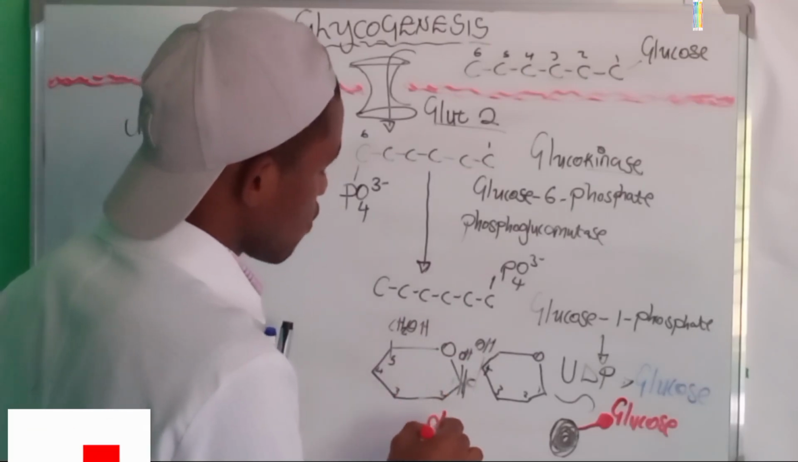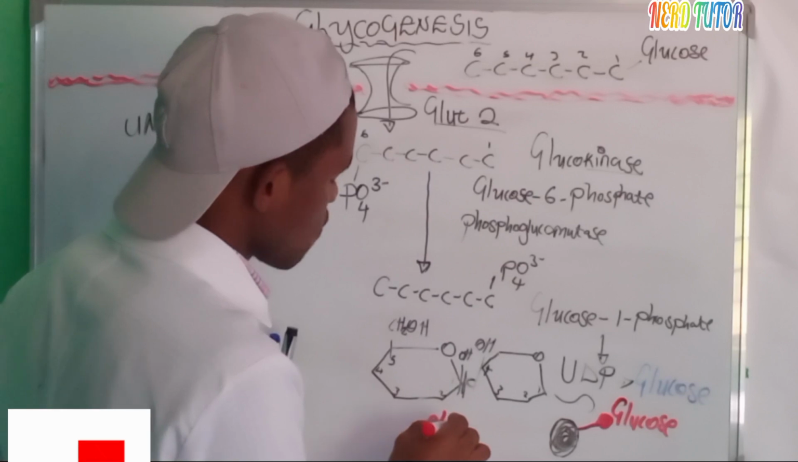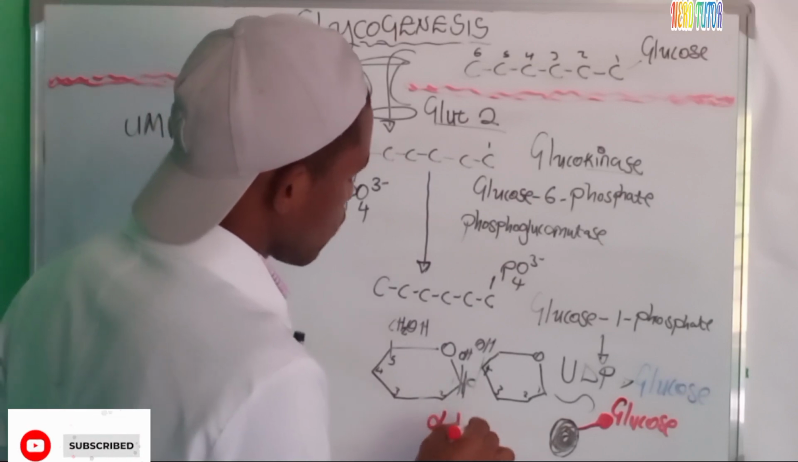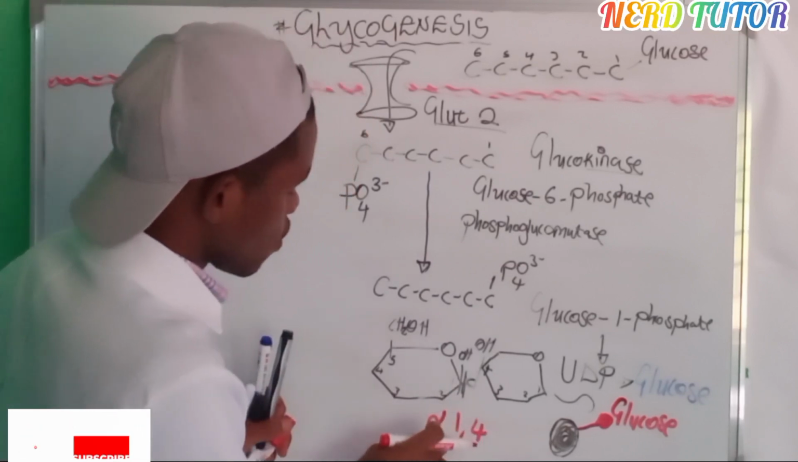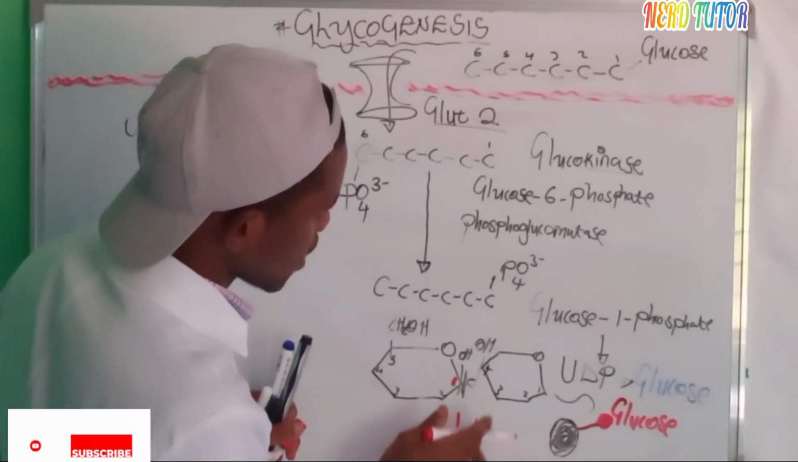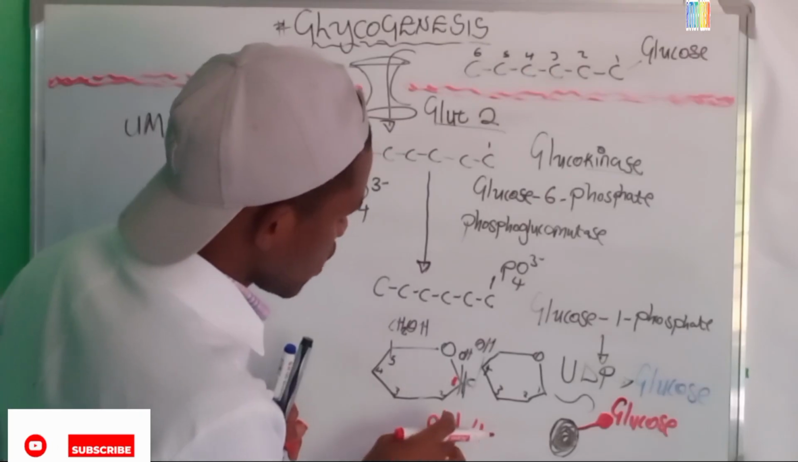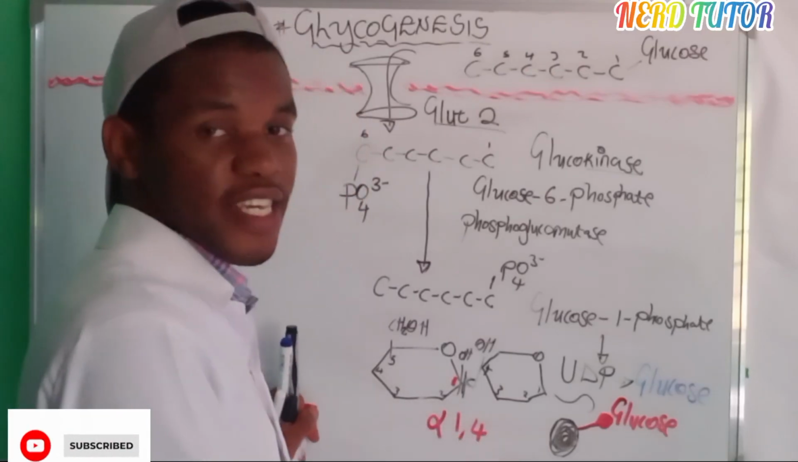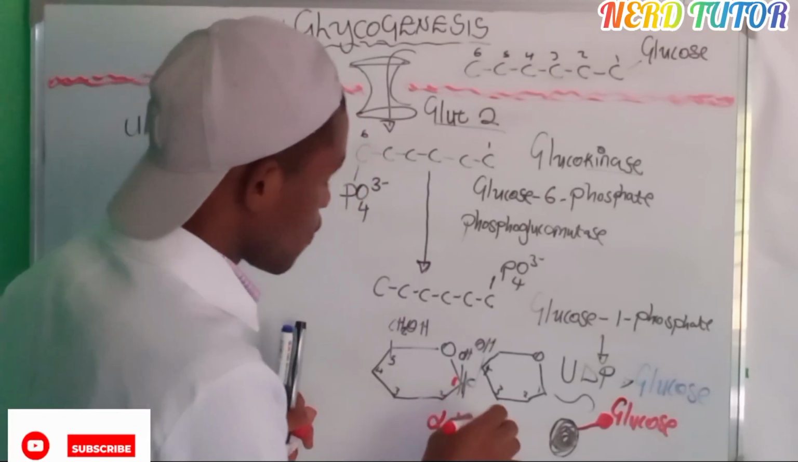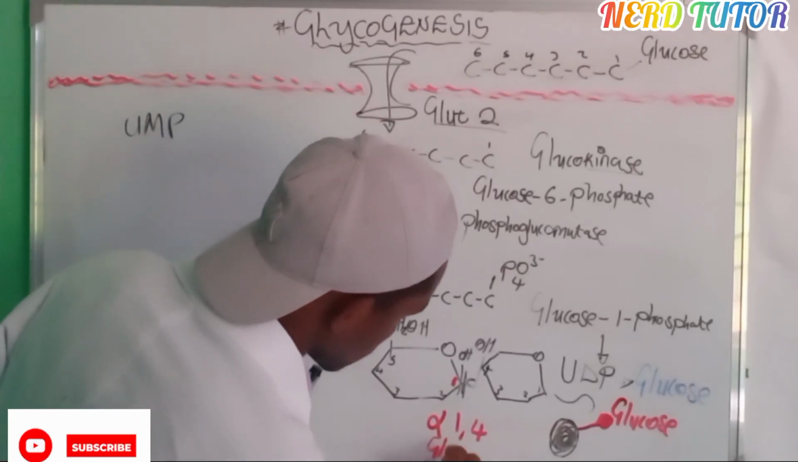Why are we calling it alpha? Because the hydroxyl groups are all pointing where? Upward. So this is alpha 1,4. Why 1? Because it is between carbon number 1. Why 4? Because carbon number 4 is also participating in this bond. So it is carbon number 1 and 4 which are fusing here. So it is an alpha 1,4 glycosidic bond. So this is a glycosidic bond.